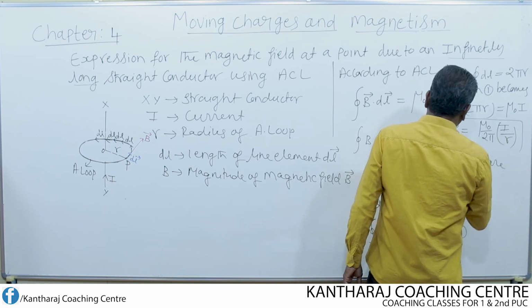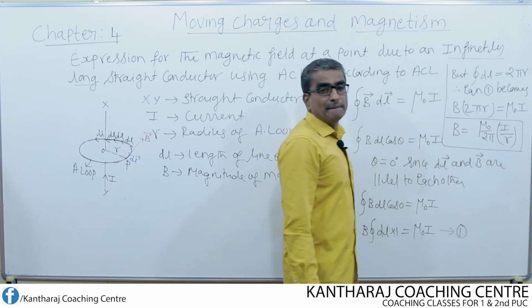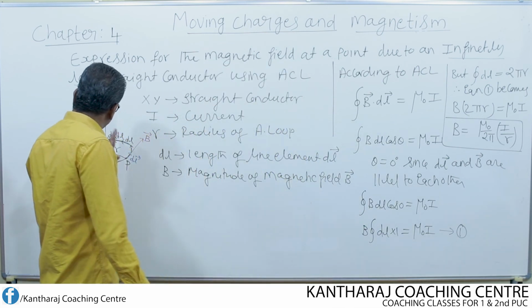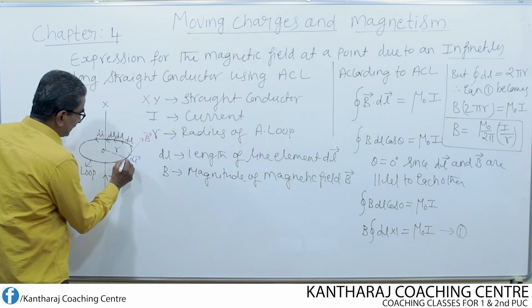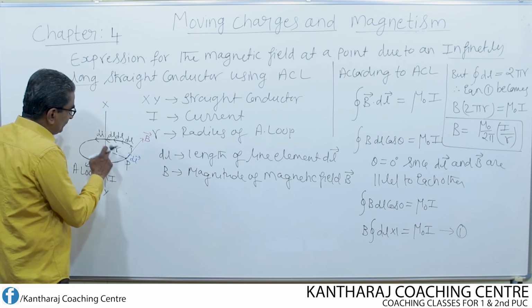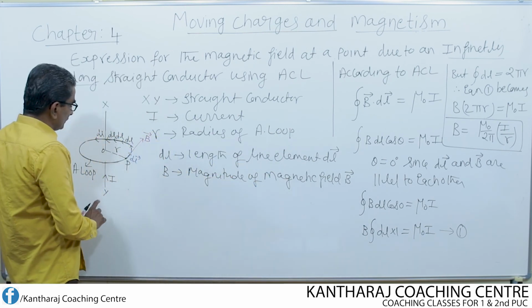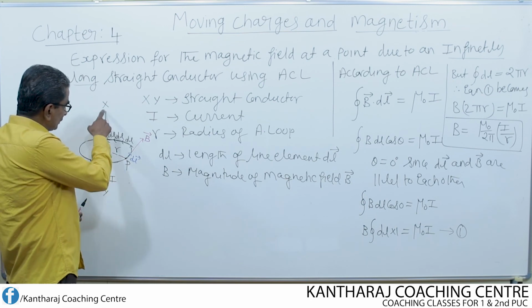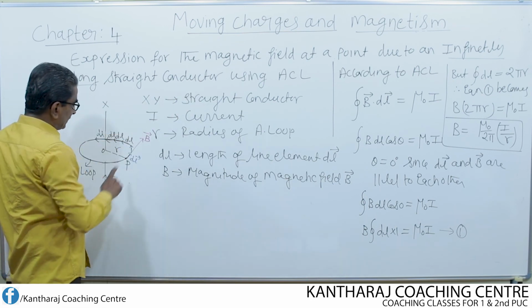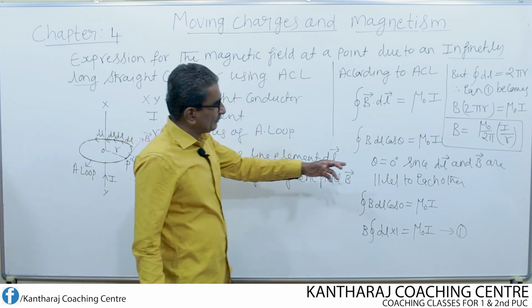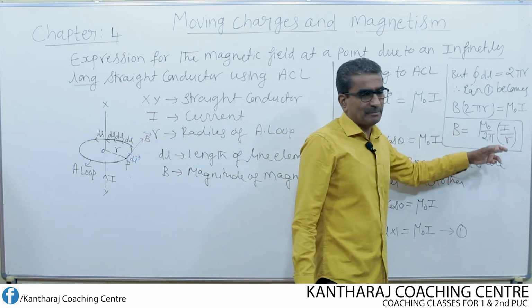So this is the expression for the magnetic field at a point close to a straight conductor. The point should be close to a straight conductor, not too far. So the field at P close to the straight conductor using Ampere's circuital law is given by mu naught over 2 pi, I by r.